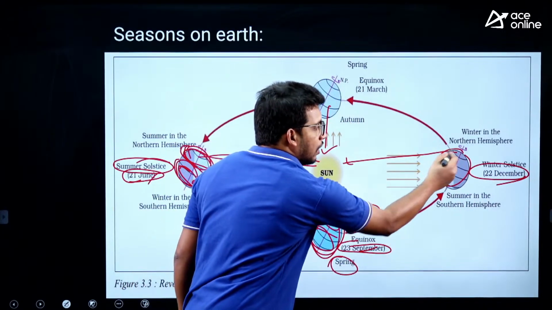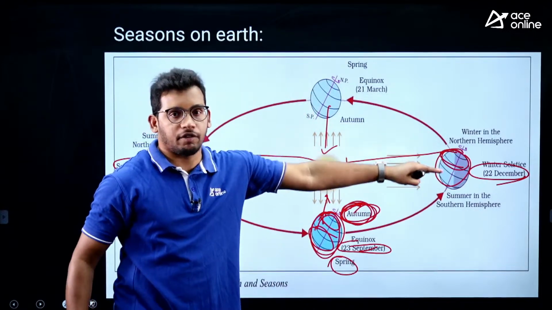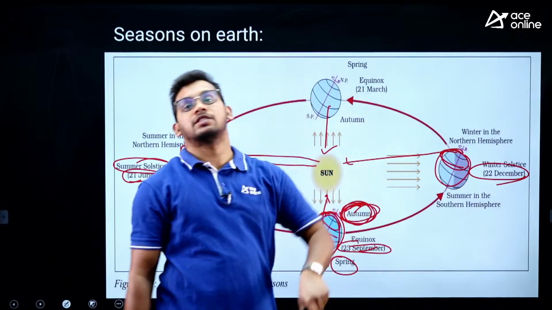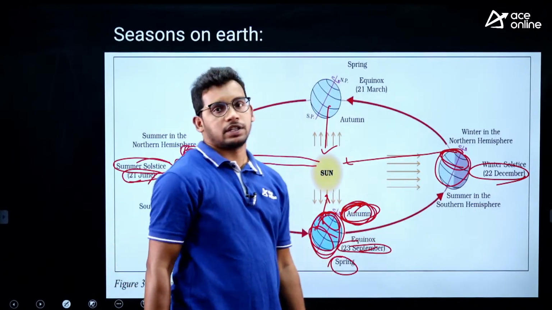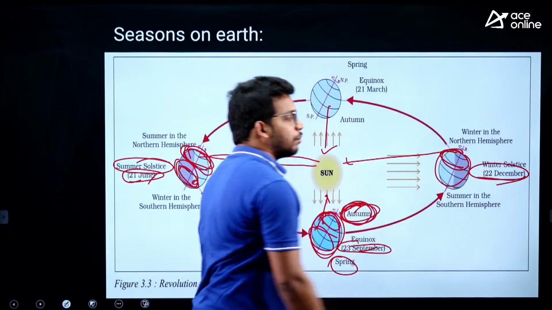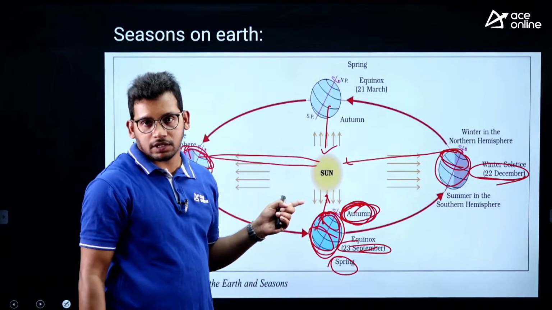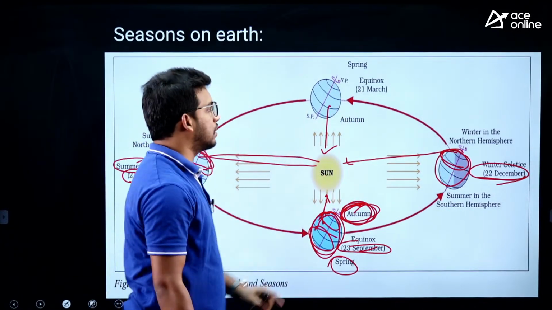Now what happened? Our northern hemisphere went far away. Here it is near, but this went far away. That's why we will experience winter as we move away from the sun. So on 22nd December, the northern hemisphere experiences winter and the southern hemisphere experiences summer. It got reversed.